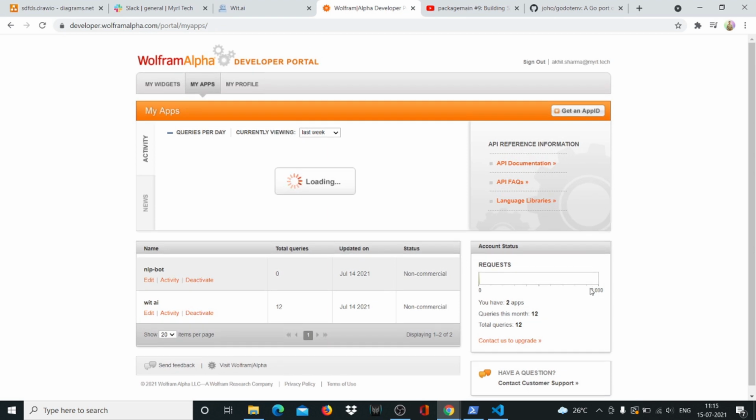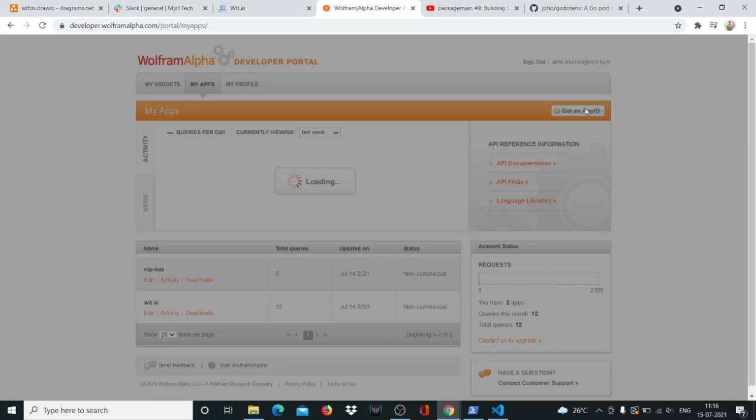Also it gives you only 2,000 requests per month, and you can make only 20 apps at one go. Otherwise you'll have to upgrade. So just make sure you stay within those limits if you don't want to pay a lot of money to upgrade. I have created these two projects here. If you want to create a new project, you can just go ahead and say get an app ID. Before that, obviously, you have to create an account in Wolfram Alpha. You have to sign up, and then head over to developer.wolframalpha.com.